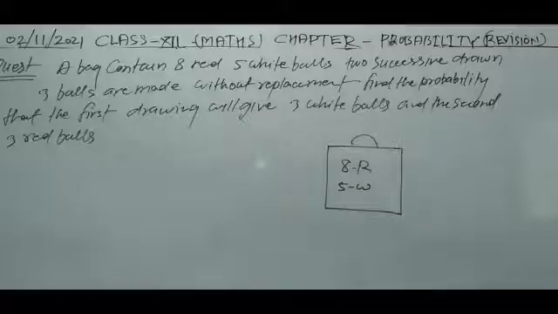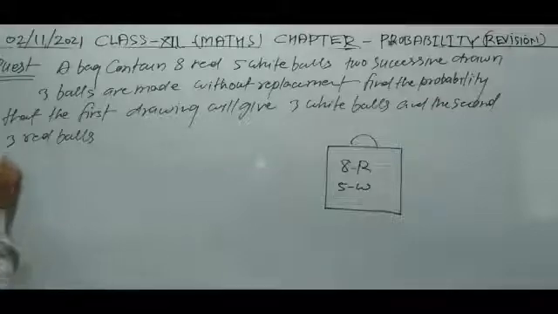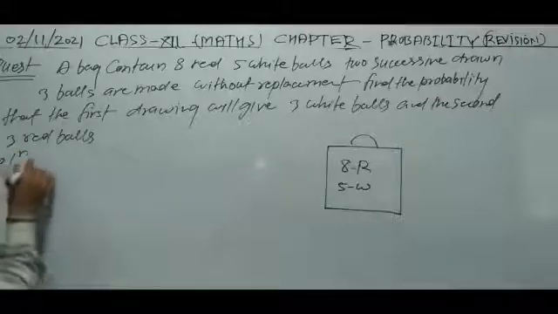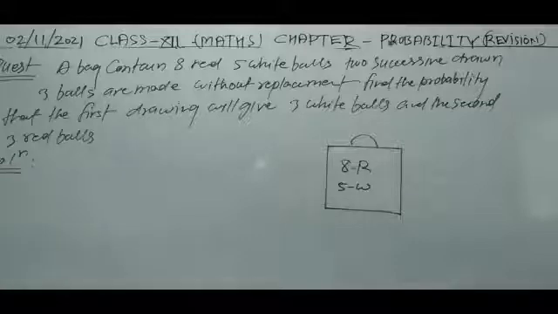So in the case of the first draw giving 3 white, how can we solve it? Total number of white balls is 5 and total number of balls is 13 (8 plus 5). So see the solution.